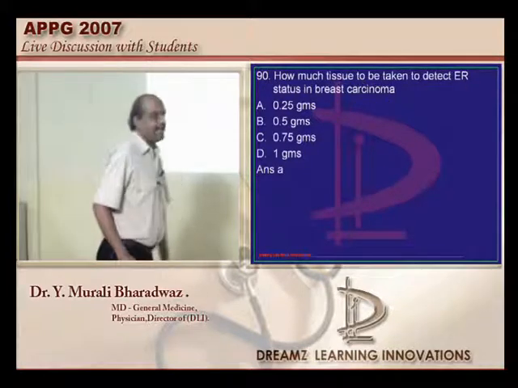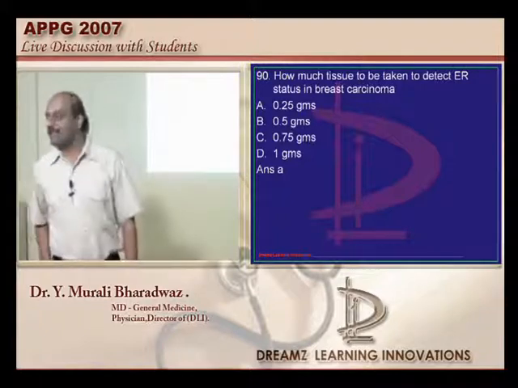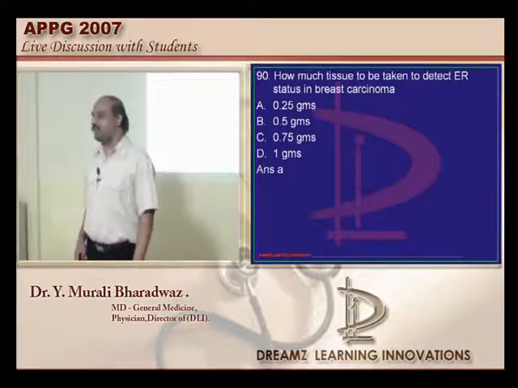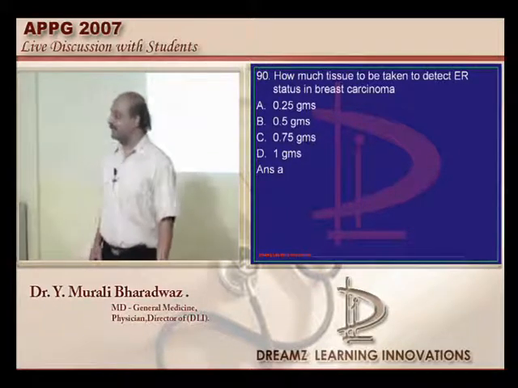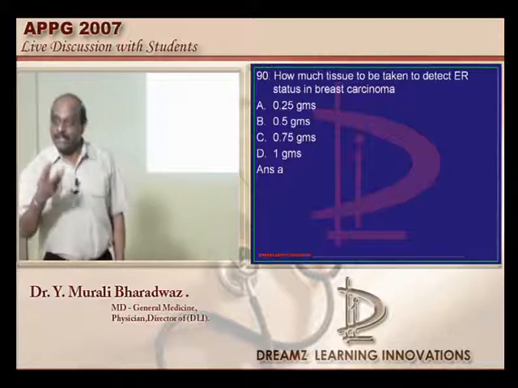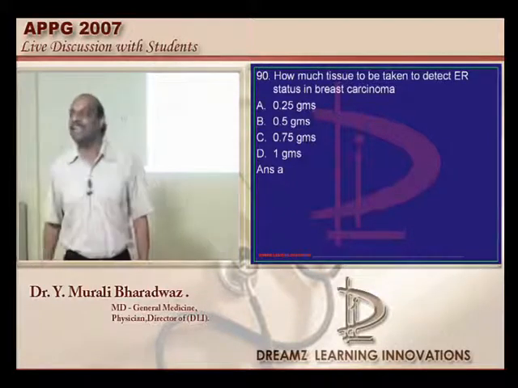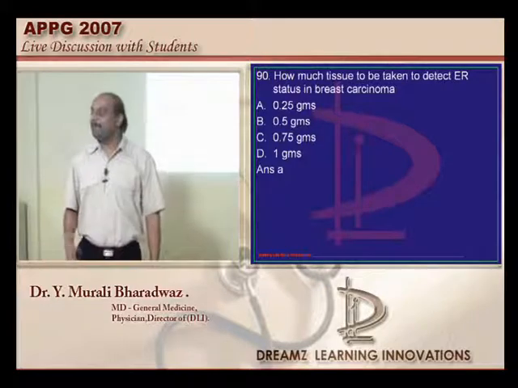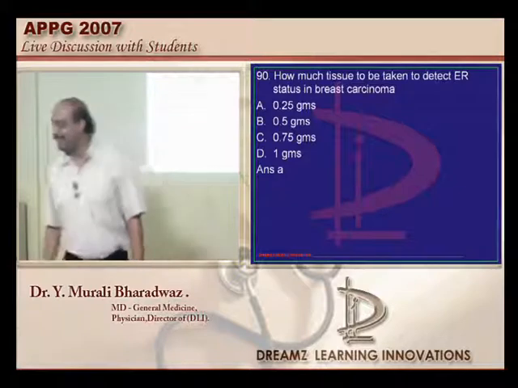How much tissue is required for ER status in the breast? So this was one of our surgery professor's favorite questions. If you say subtotal thyroidectomy, how much is subtotal? He used to ask, will you take one weighing machine and calculate it in the operation theatre? Is it 2/3, 1/3? If you answer correctly, then you are passed. So in breast tissue, what was your answer? 0.25 or 0.5? What was your lucky number, doctor?